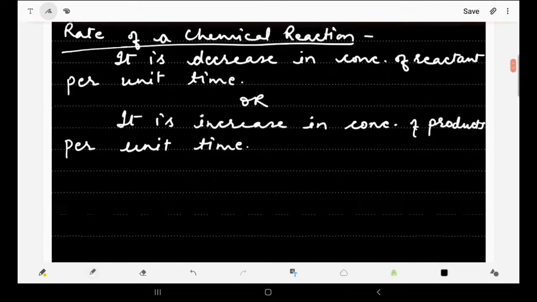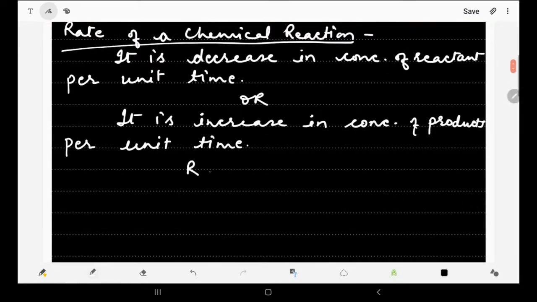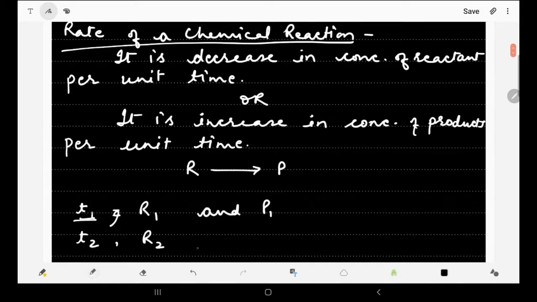Now say we are taking a reaction where R is the reactant converted to the product. Say at time T1, the initial time, the concentration of the reactant is R1 and the concentration of product is P1. After some time, at T2, the concentration of reactant is R2 and the concentration of product is P2.